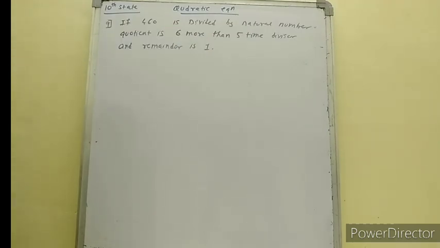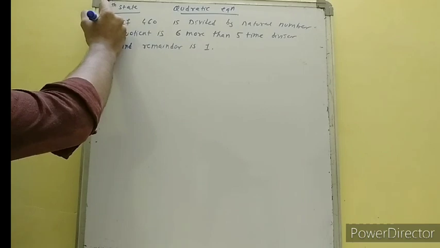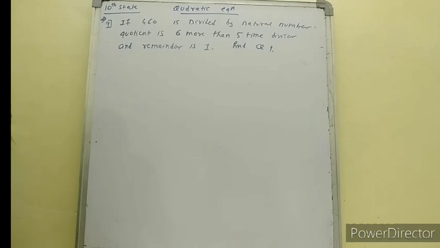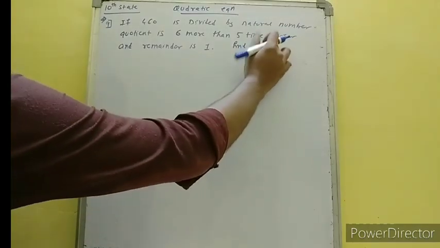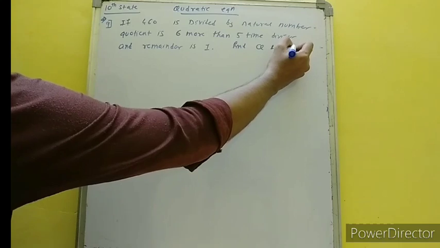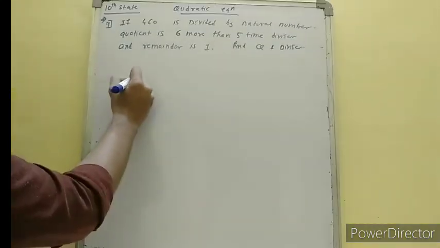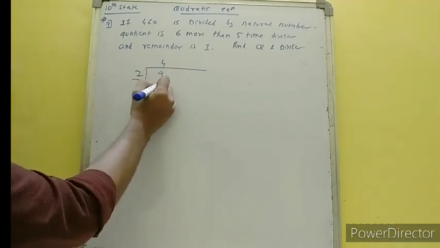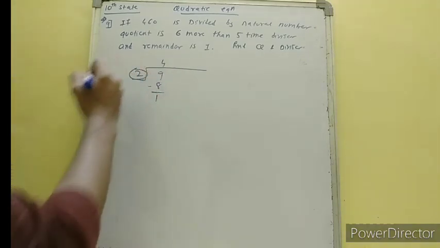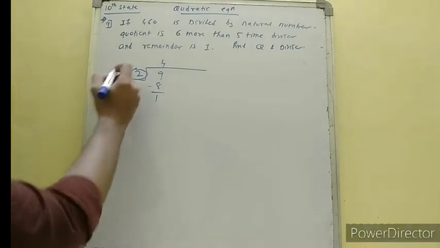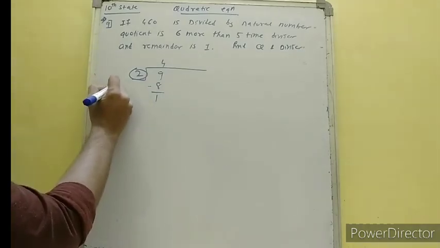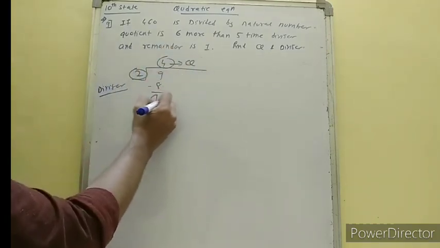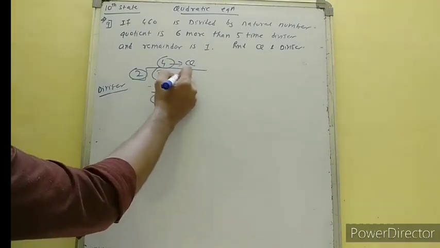Okay. The ninth one is a very interesting question. Find quotient and divisor. Okay. Pay attention. Suppose this is a number, 9 divided by 2. 2 4s are 8. We have the remainder 1. This is called as divisor. This is called as quotient. This is called as remainder, and this is called as dividend.